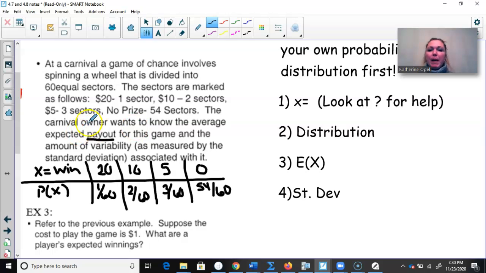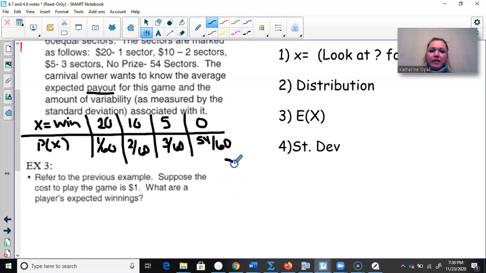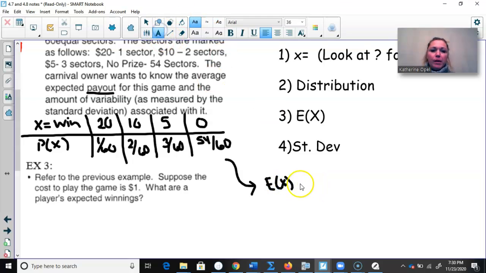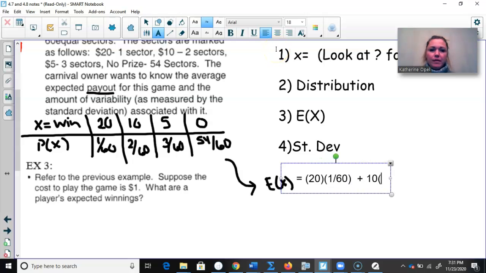Now let's say the average expected payout. That is the expected value. So what we're going to do is show our work. We're going to take that observation, and I'm going to type it because it will go a little bit faster. That observation times the probability of that observation, plus the next observation times the probability of that observation, plus the next observation times the probability of that observation.